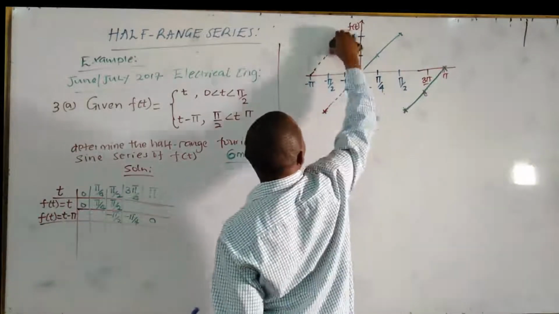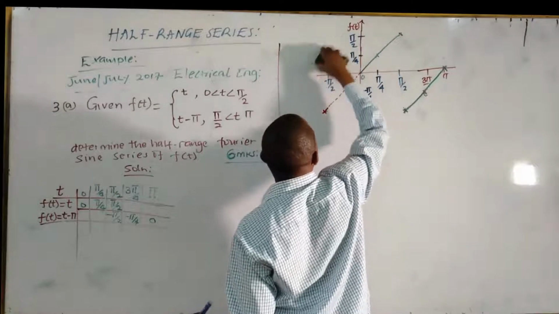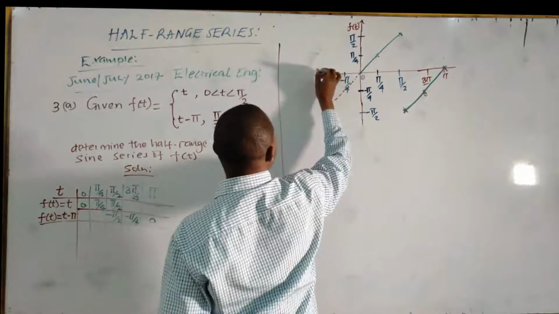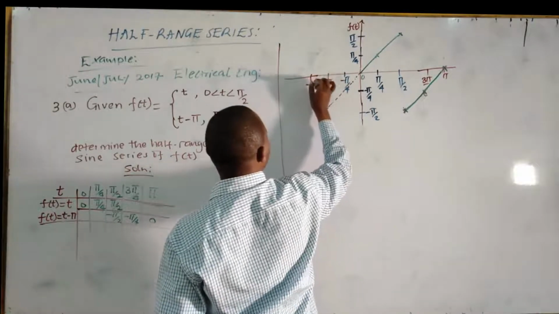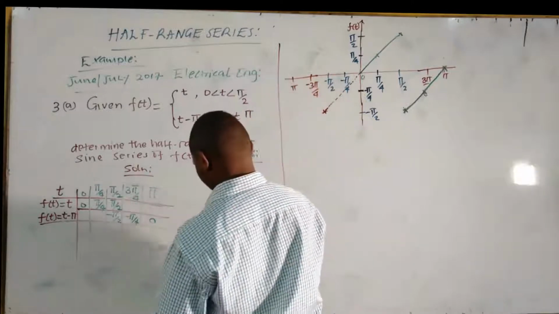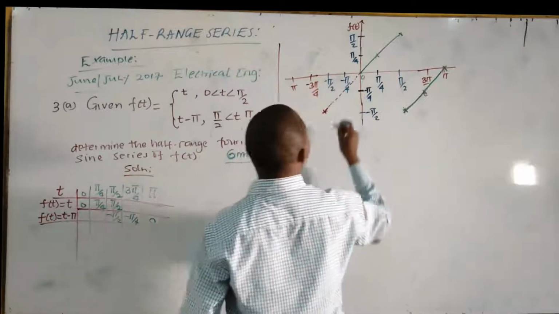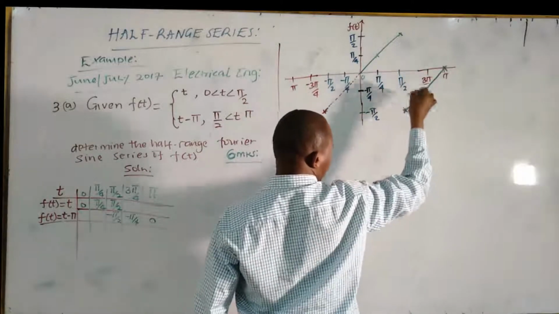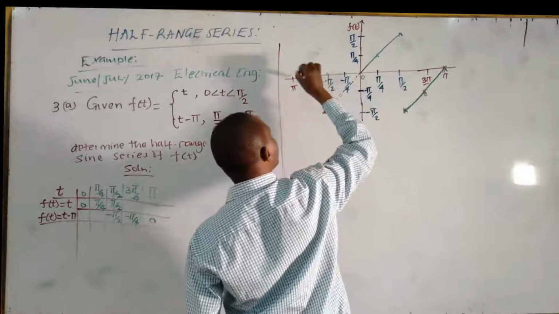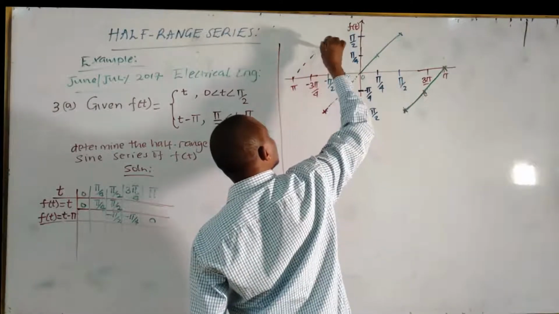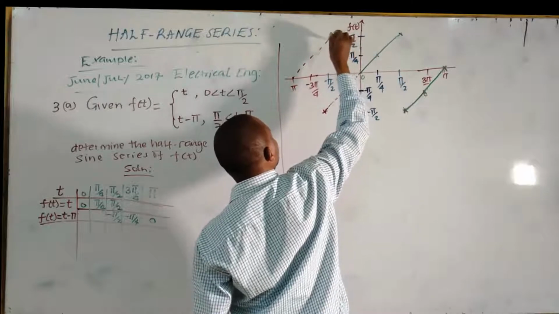Negative 3 pi over 4 is pi. So it will go up to this one, negative pi over 2, which will be here, up to pi over 2.